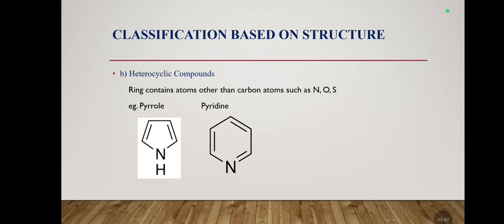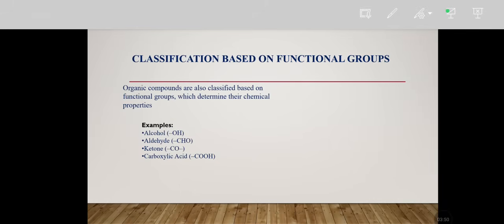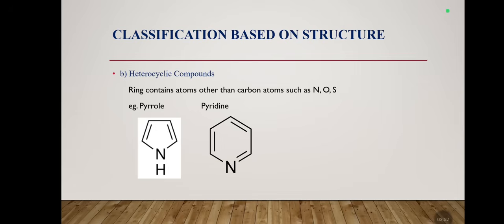Next is the heterocyclic compound. In a heterocyclic compound, the ring contains atoms other than carbon. Because in every structure carbon is present, other than carbon means nitrogen, oxygen, sulfur, etc. For example, pyrrole or pyridine.